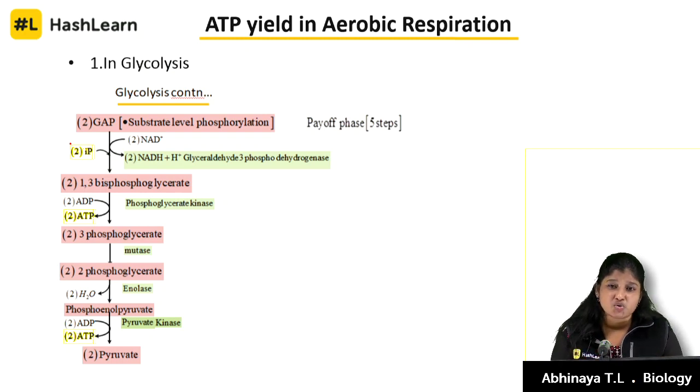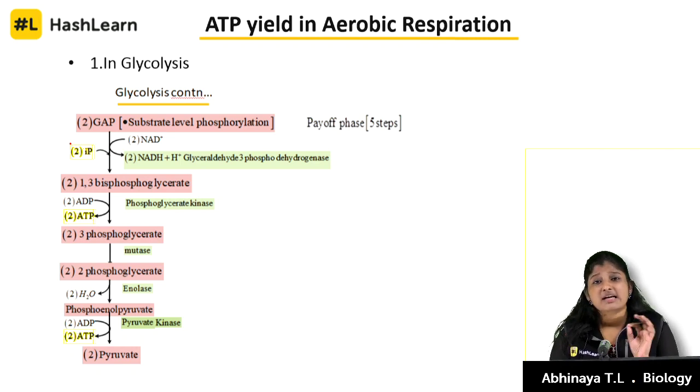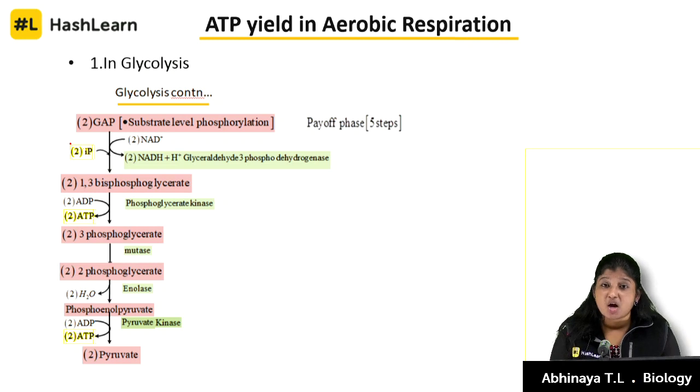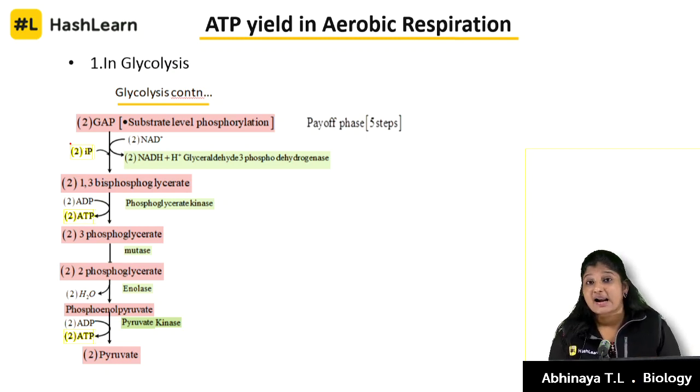As I told you when I started off the class and in the middle of the class also, keep a keen note on which are the steps where ATP is released or reduced coenzyme is released, or the step where ATP from GTP was released. Because at the climax stage, to rate our aerobic respiration, it would be much more useful.